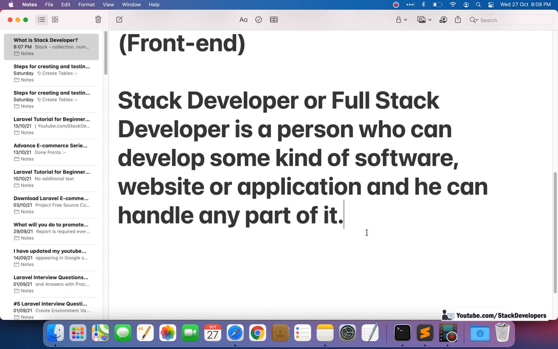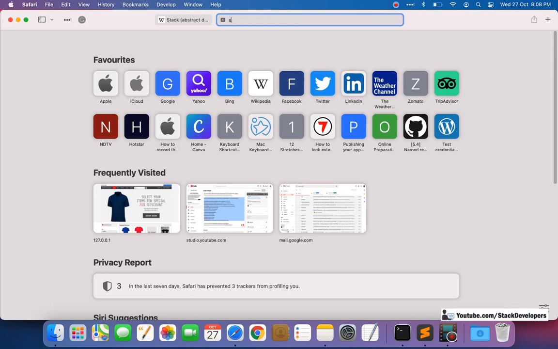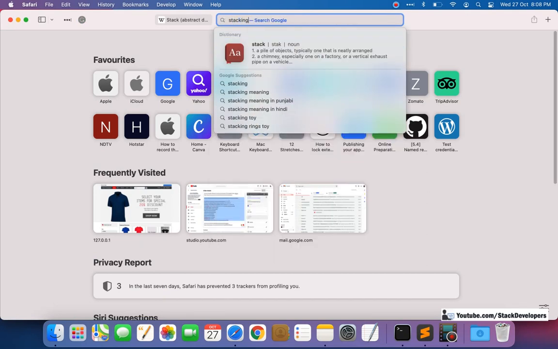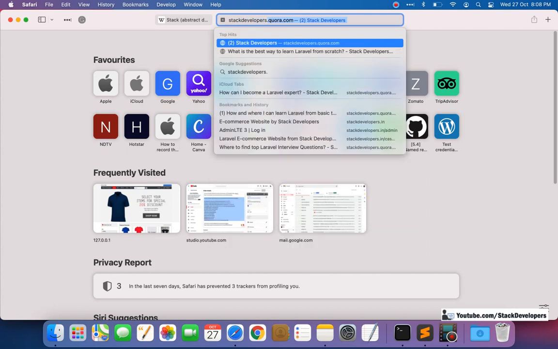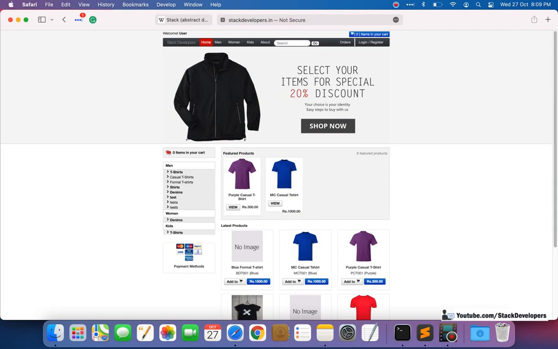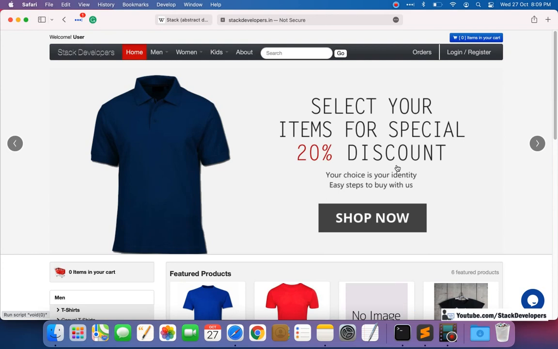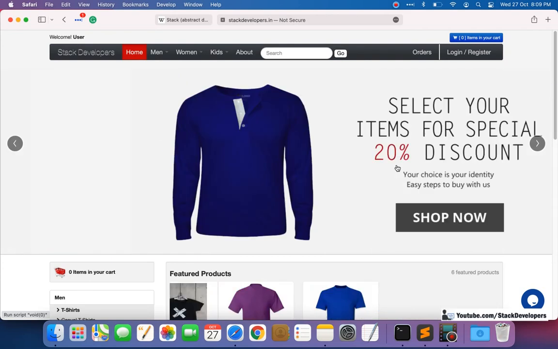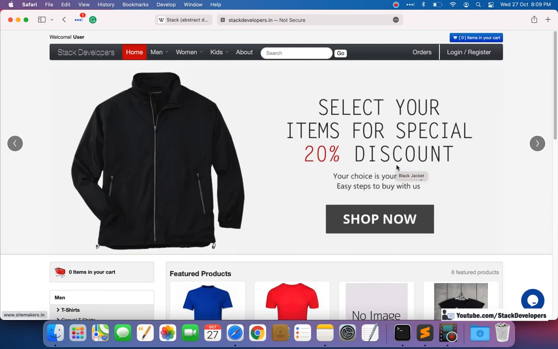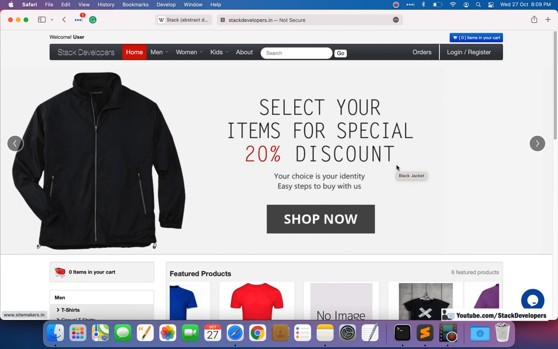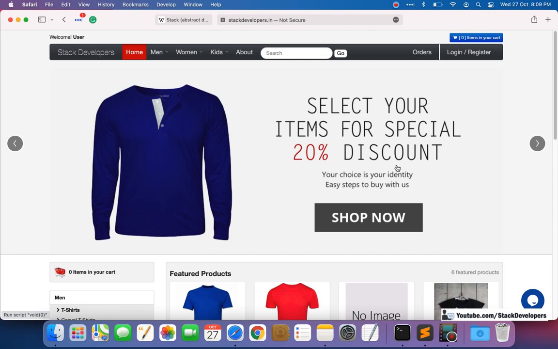See, my website example, an e-commerce website example, that we are developing for the last few years, that is stackdevelopers.in. Every one of my students and subscribers knows about it. Okay, so see, this is the website. This website has the front end and the back end. It has the client side coding as well as the server side coding. Every website that you develop has both client side and server side coding.